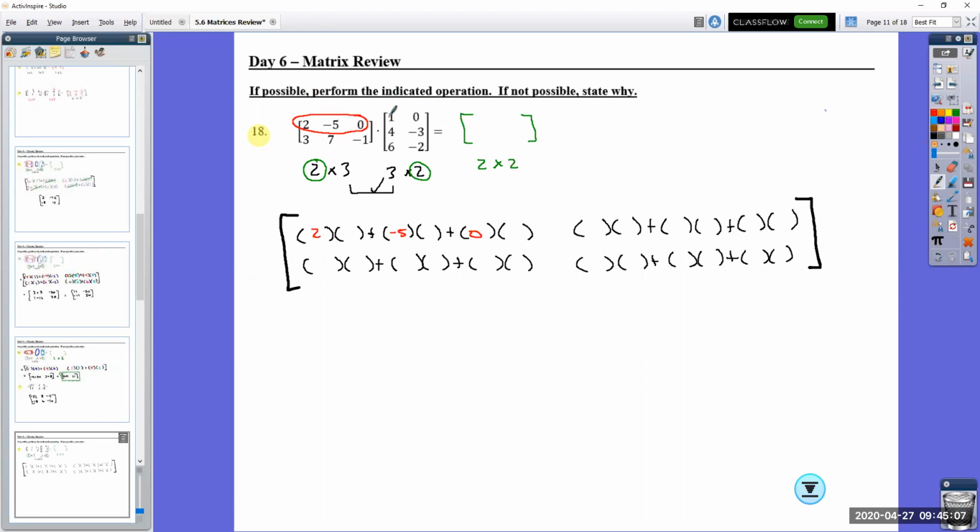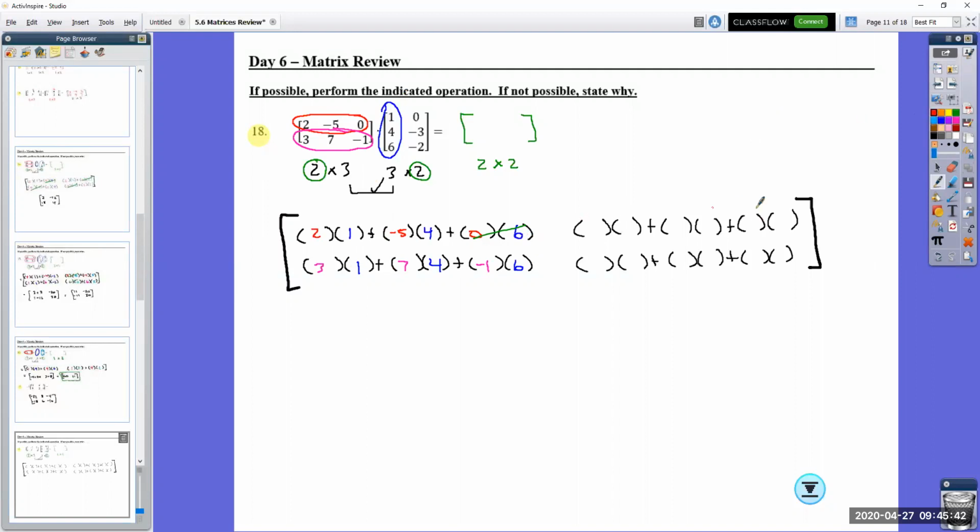0 is going to be multiplied to 1, 4, and 6. Now right away I see that it's being multiplied by 0, so I'm going to cancel that part off right there. Okay, for the next row that I have, this is row 2: 3, 7, negative 1. That's going to be multiplied again. This is still in column 1, so it's 1, 4, and 6.